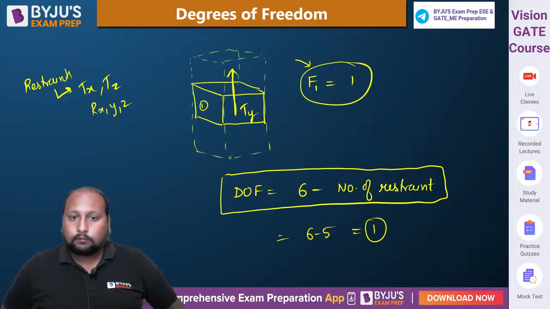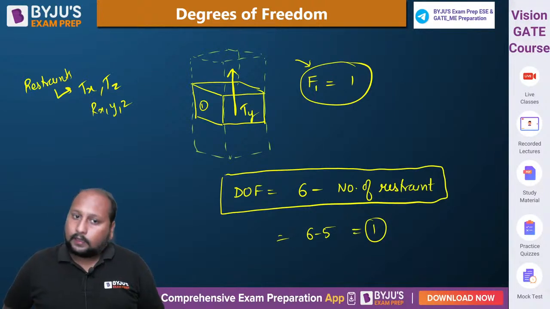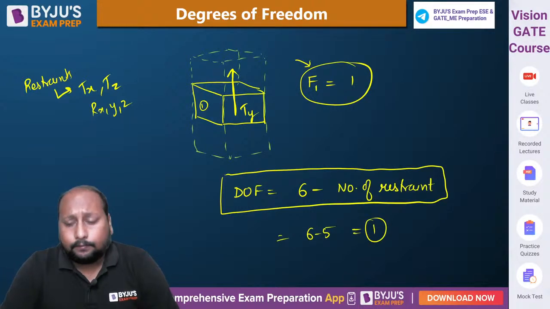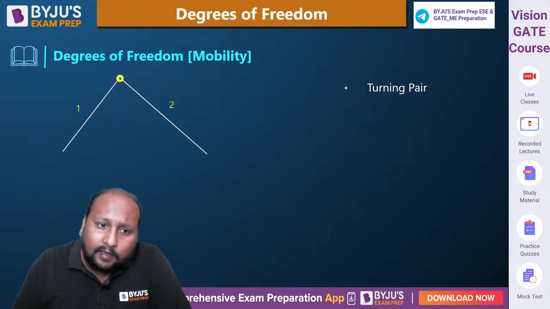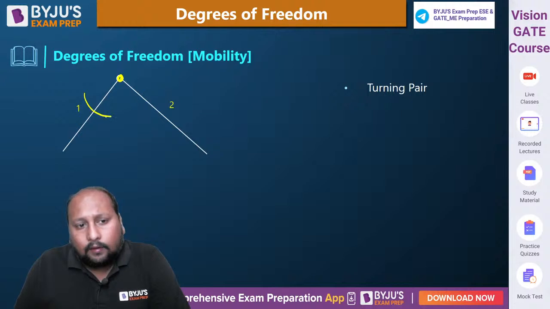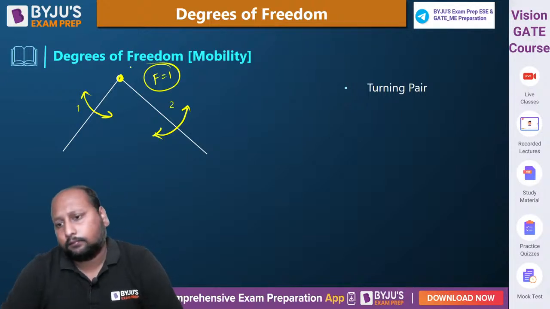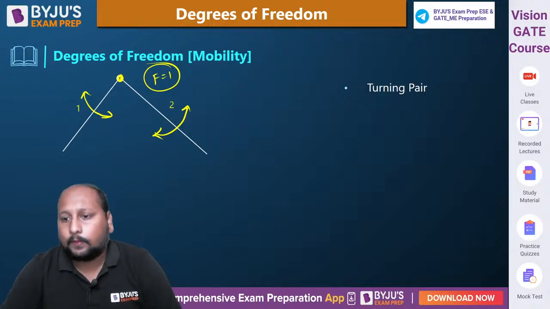Okay, is this clear? So only one parameter or one independent variable is required to define this motion. Done. Now let us apply this concept to the different kinematic pairs that we have studied in the last segment. Take the example of a turning pair. Here we are having a pin joint, so it is able to have only a turning or rotational motion. So we can say it is having a single degree of freedom. The turning pair is having a single degree of freedom. Clear? Understood? A simple way. Is this clear, everyone?